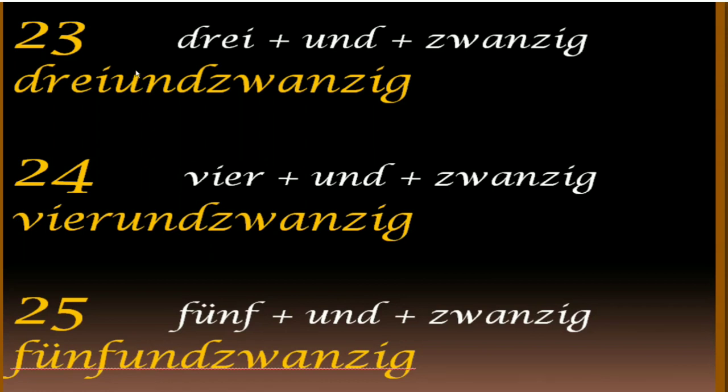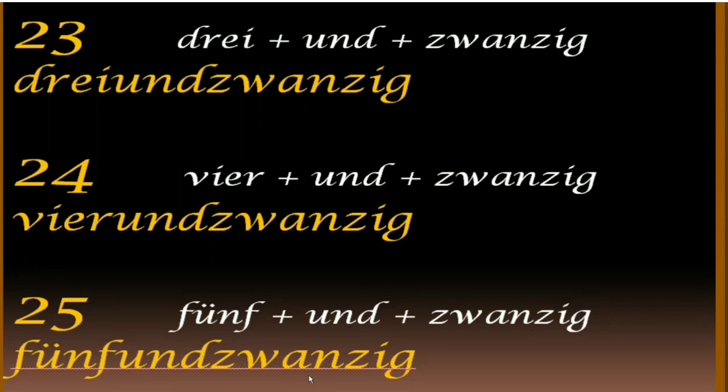Next is 23. 3 plus und plus 20. So it's 23. Again, 23. Next, 24. 4 plus und plus 20. So it's 24. Again, 24. Next is 25. 5 plus und plus 20.